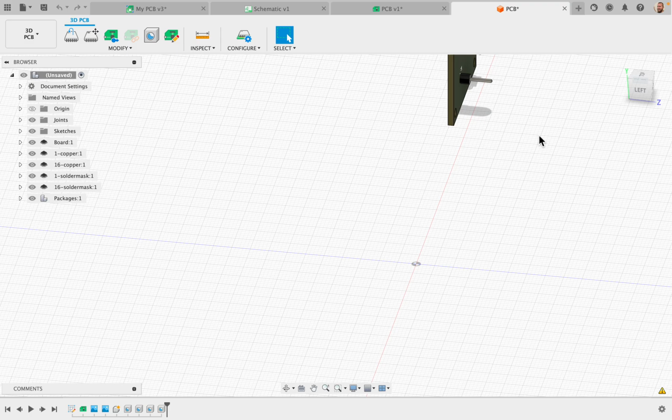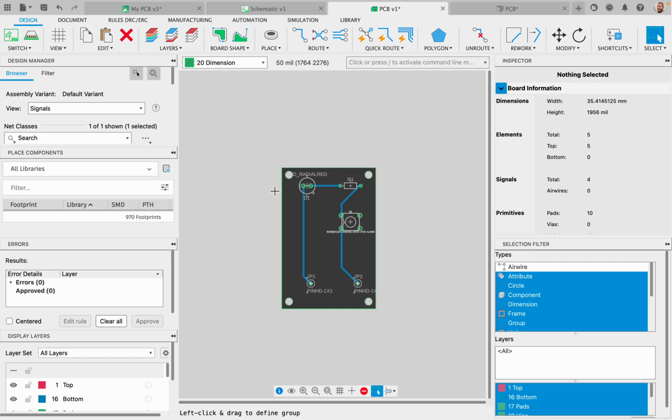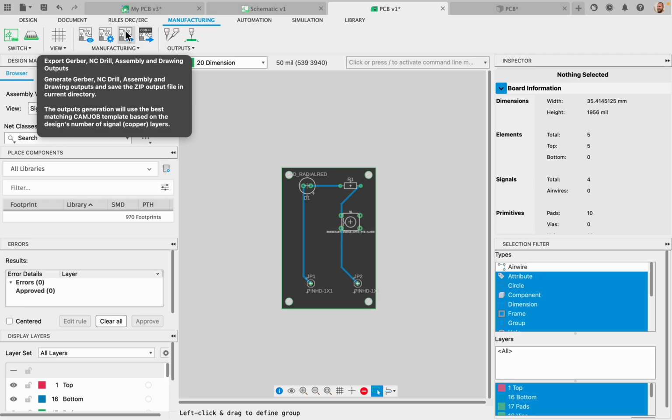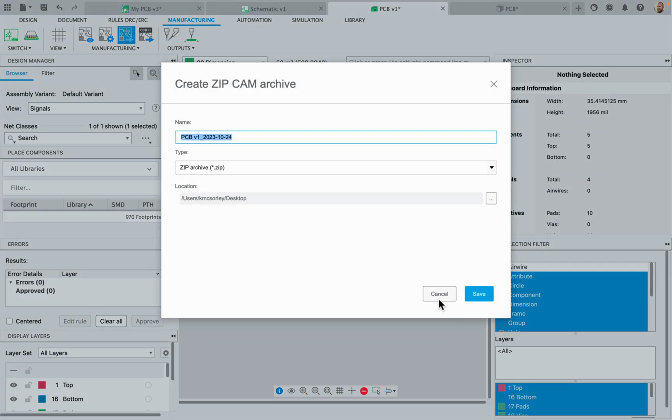So let's say we're happy with this and we want to go ahead and send this over and actually cut it out. So I'm going to go back to my PCB design file with my PCB layout on there, and I'm going to click manufacture. All right, so this new menu pops up, and I need to export what's called a Gerber file. So I'm going to click on that, and I'm going to say OK.